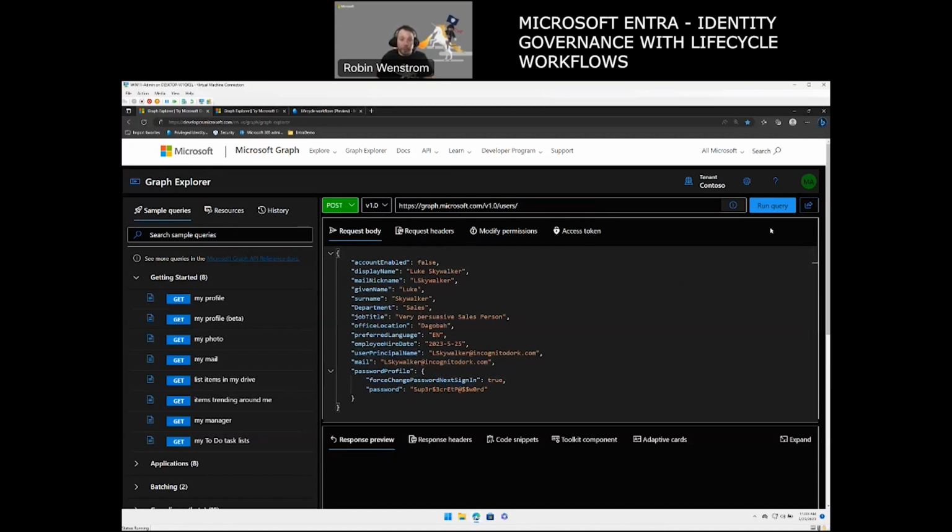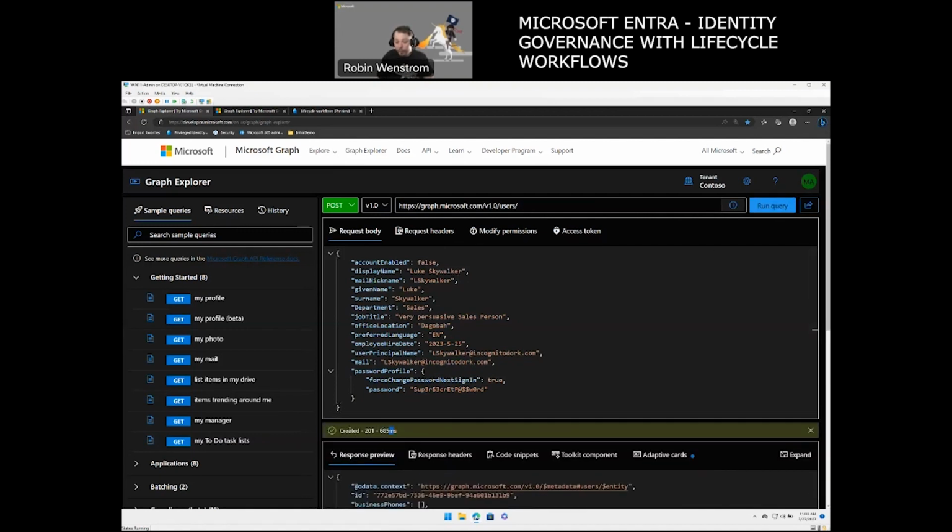So first off, we're going to create this user. By clicking here, we see if it has been created. This is what happens in the background with the HR system. So if you have SAP, for example, or Workday or anything else, you can incorporate this with APIs or even directly with the documentation we have available on Microsoft, learn.microsoft.com. So here we see now our user, Luke, is being created. Our HR system, me in this case, has reported that we have a new user here.